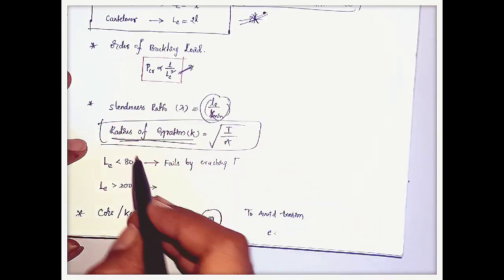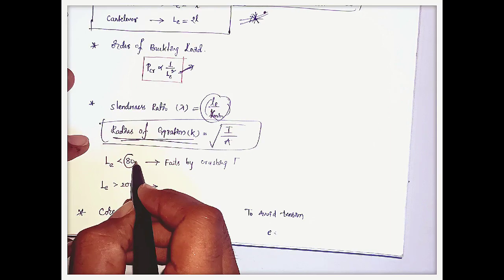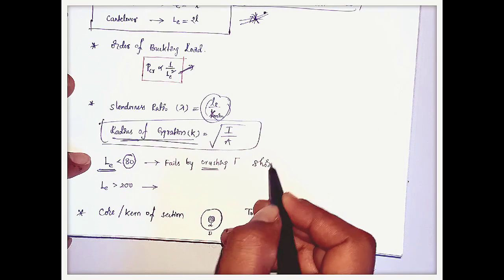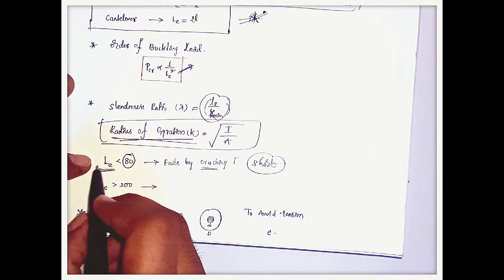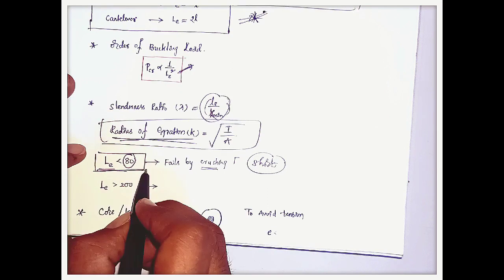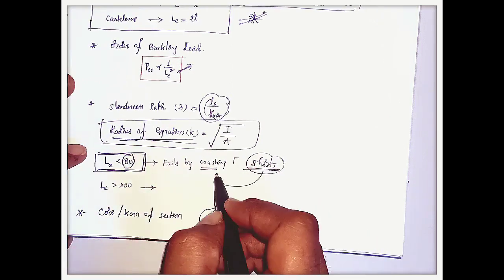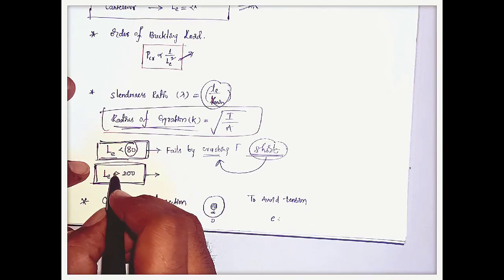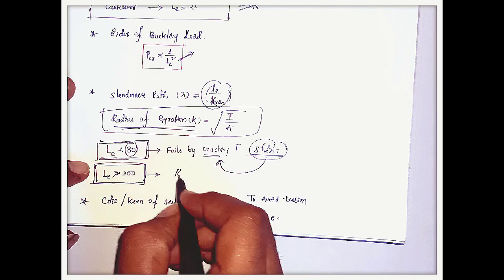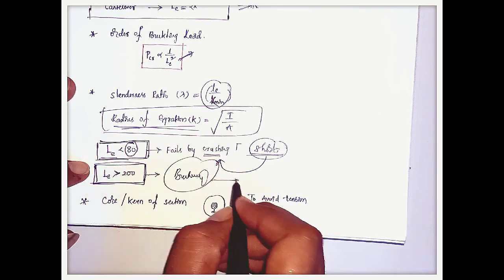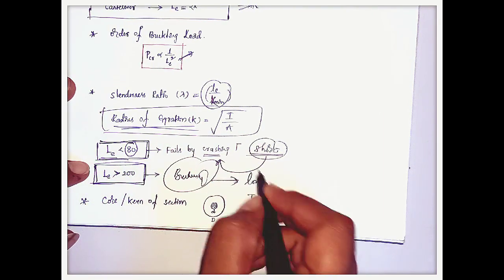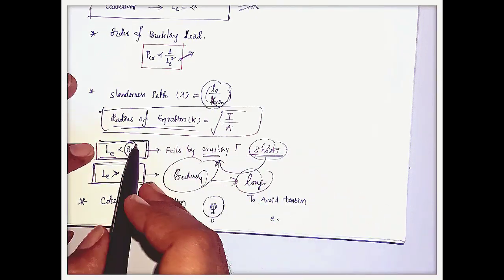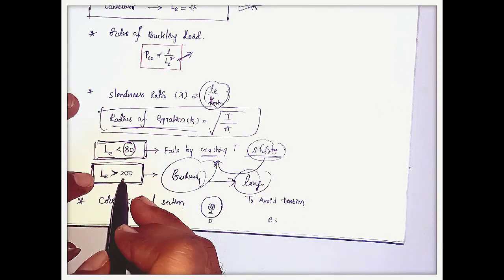Here if the slenderness ratio is less than 80, that column fails by crushing, that is nothing but a short column. Indirectly it tells that if the slenderness ratio is less than 80, then that column is called a short column and fails by crushing. And if the slenderness ratio is greater than 200, that fails by what? Buckling. Indirectly it tells that it is a long column. They will ask questions like this: what is the value for the short column? 80, 90, 20, like this. Okay, that should be less than 80, and for a long column it should be greater than 200.